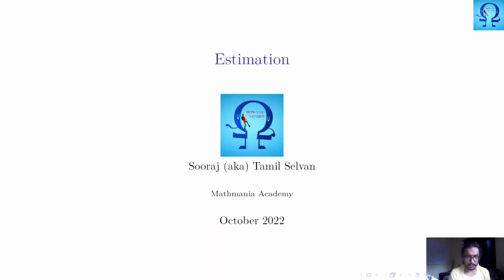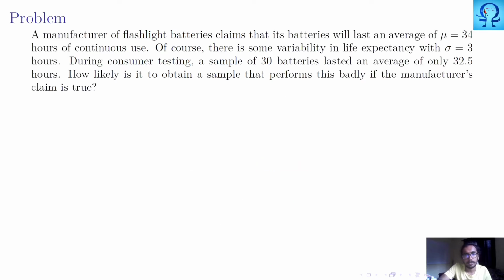Welcome. In this video, we are going to do some problems based on the estimation theory that we have discussed till now. Moving on, the first problem tells us that a manufacturer of flashlight batteries claims that its battery will last an average of mean 34 hours of continuous use. Of course, there is some variability in the life expectancy with standard deviation 3 hours.